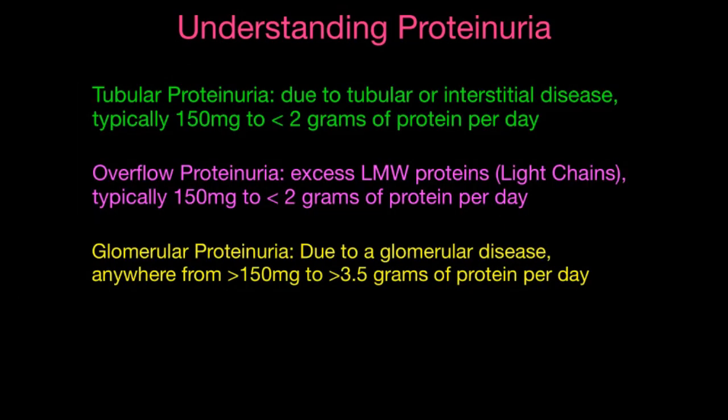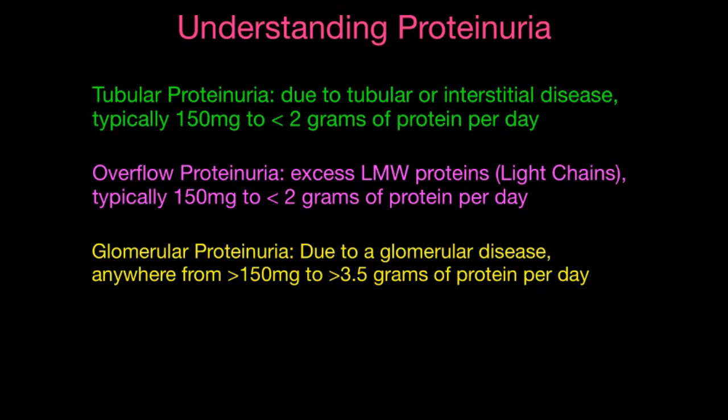And just a real quick summary of what we covered. So tubular proteinuria due to tubular interstitial disease, typically low levels of proteinuria. You can see from 150 milligrams to less than 2 grams per day. Overflow proteinuria, excessive production of light chains. Again, a similar range of proteinuria as the tubular kind, but glomerular proteinuria, when it's due to glomerular disease, it's primarily albumin that's being lost in the urine.